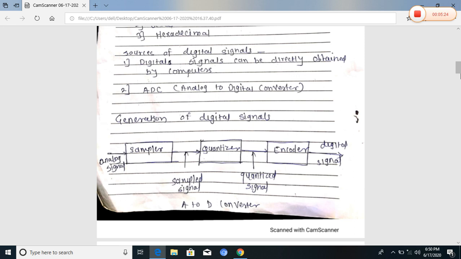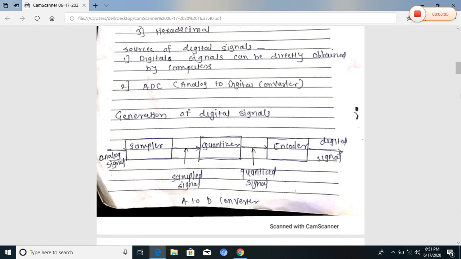The sampled signal is applied to the quantizer, which rounds each sample to its nearest predetermined standard value, giving the quantized signal. The quantized signal is applied to the encoder, which converts it into an n-bit digital word, and we obtain the digital signal using the A to D converter. This is the source of getting the digital signal.